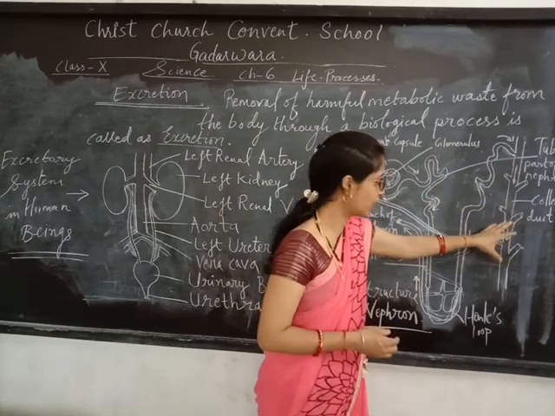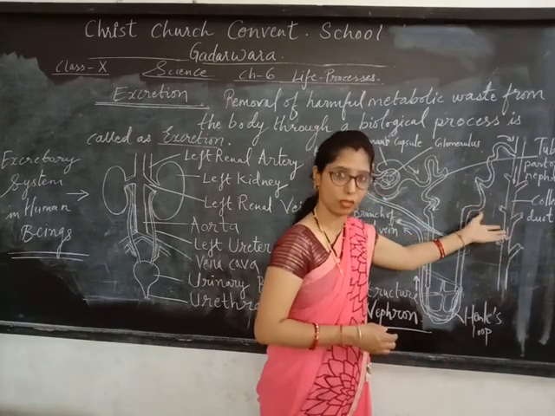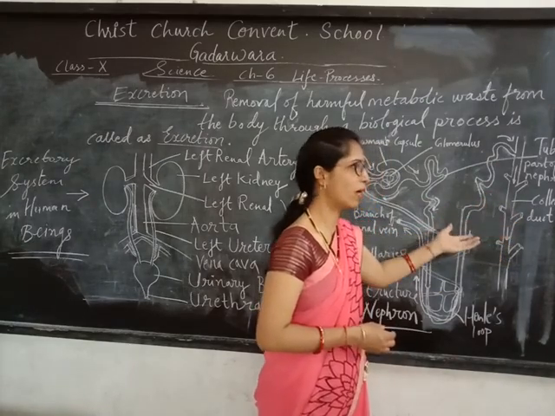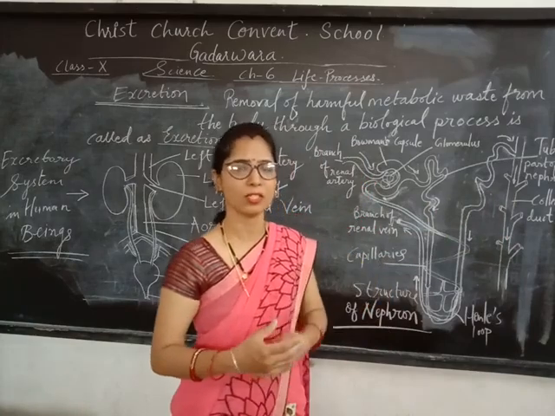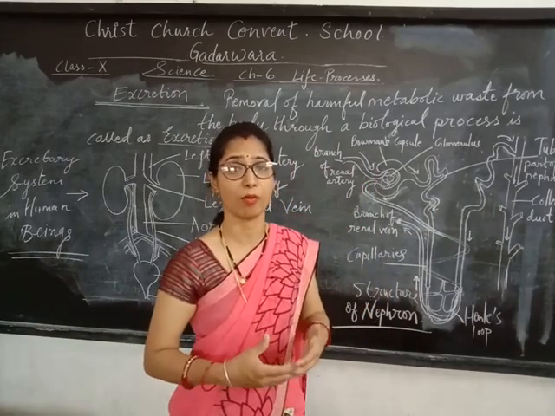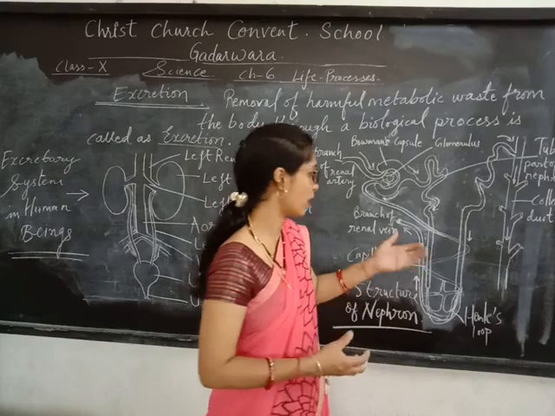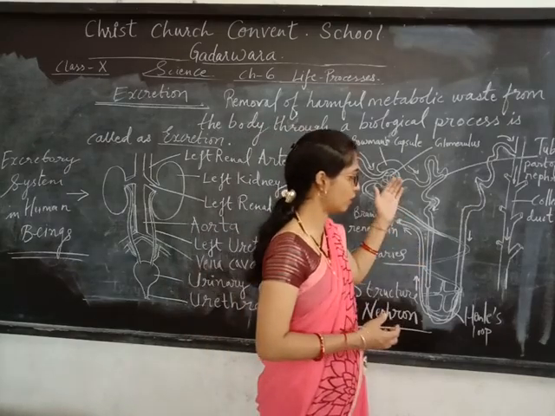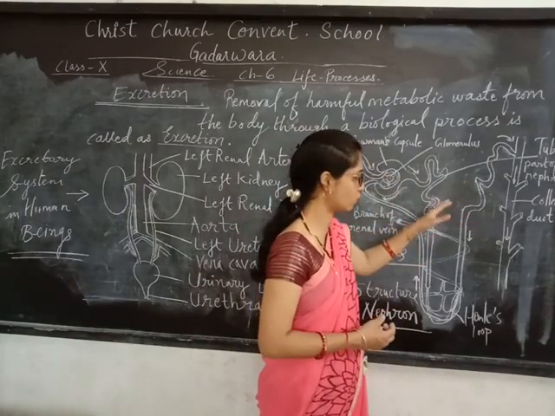This collecting duct carries the urine, and some sodium ions and potassium ions that are important for our body are also absorbed with the help of osmosis.